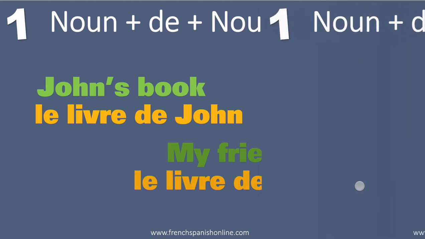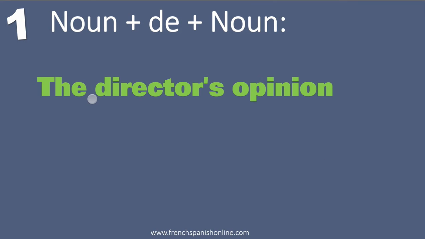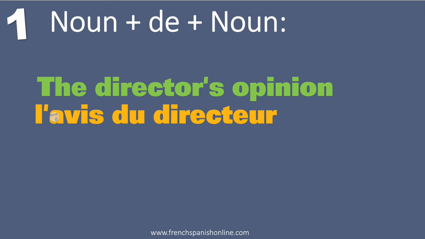Okay? More examples. The director's opinion. The same thing here. We have two nouns, so we are going to use de. L'avis or l'opinion du directeur. Here we say du and not de. The reason is that with a noun like directeur, which is not a name, we need a definite article. And the definite article, as you know, is included in du, as du is the contraction of de le.